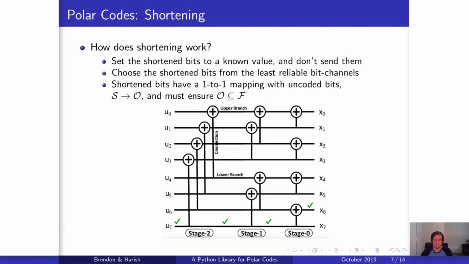For example, say we want to shorten the bit at index 6, then its corresponding overcapable bit will be at bit index 7. We can find this mapping using either the perfect polar code construction algorithm from the library that uses Boolean algebra, or we can use density evolution with the traditional polar code construction algorithms, also from the library. And then we know which bits in the code tree must be shortened and hence their mappings.